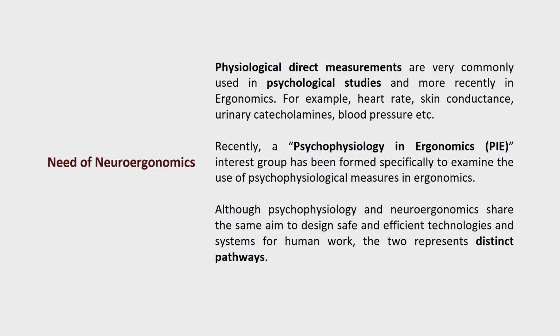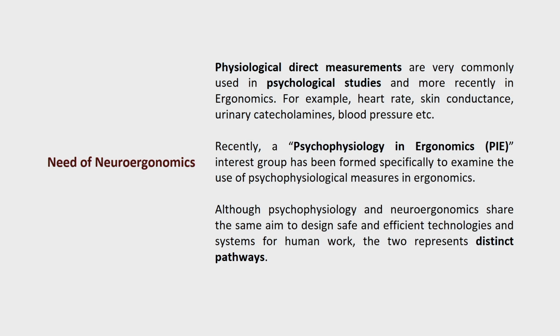When we analyze that and bridge that link, then if we understand it, we will be able to develop products which are very, very useful for workers. So, psychophysiology in ergonomics is a very upcoming field, and they are basically using neuroergonomics.